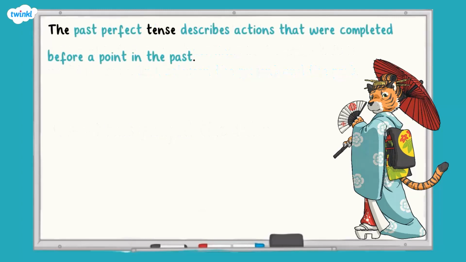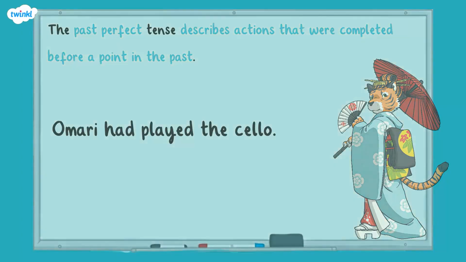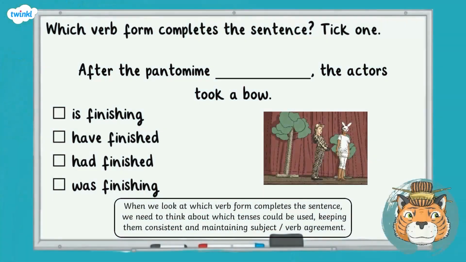The past perfect tense describes actions that were completed before a point in the past. Omari had played the cello. If you want to find out more about how to form any of these verbs, or others such as progressive tense, we have lots of videos on the Twinkl website telling you exactly how. Now let's have a look at the first question.